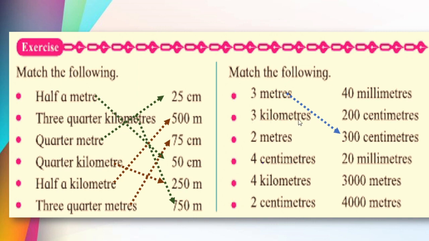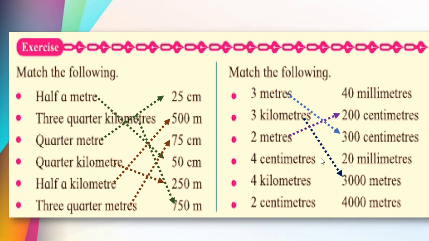Now here 3 kilometers, kilo again 1000. So 1 kilometer is equal to 1000 meters. So 3 kilometers is equal to 3 into 1000, right? That is nothing but 3000 meters. Here 2 meters is equal to 200 centimeters. 4 centimeter is equal to, yes, 1 centimeter is equal to 10 millimeter.